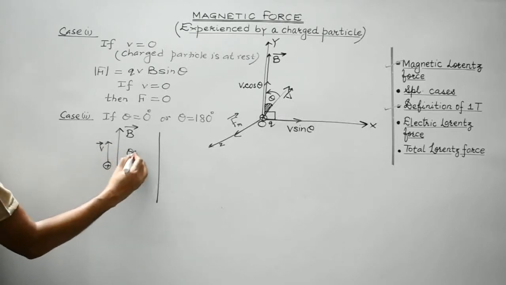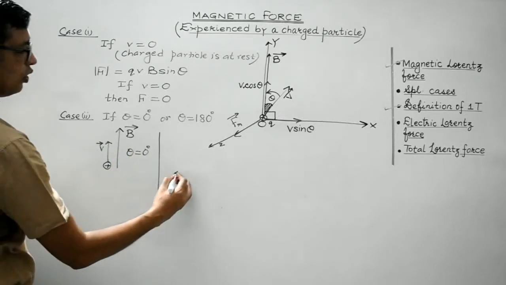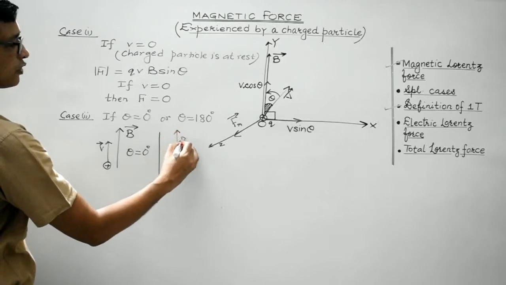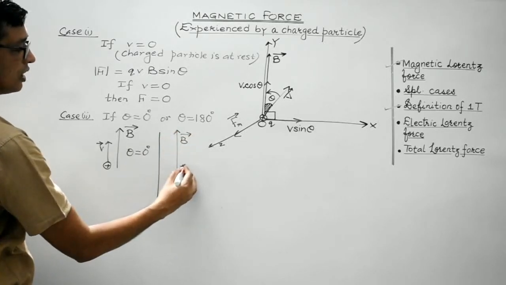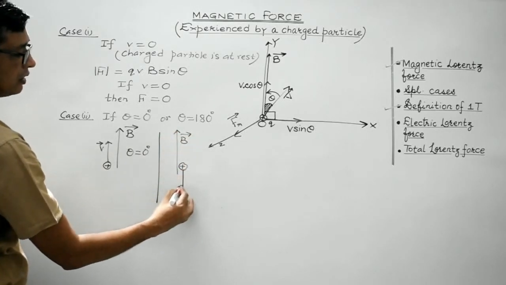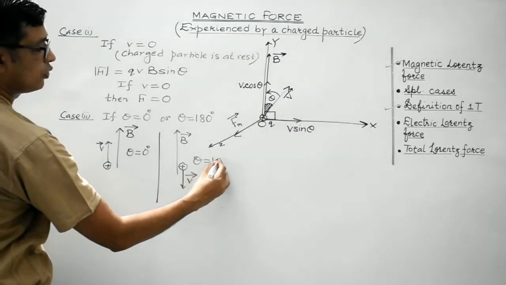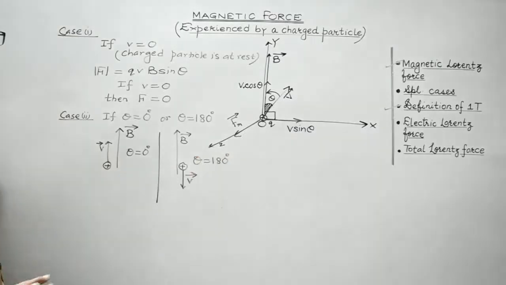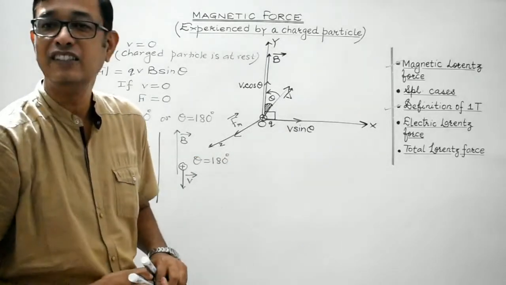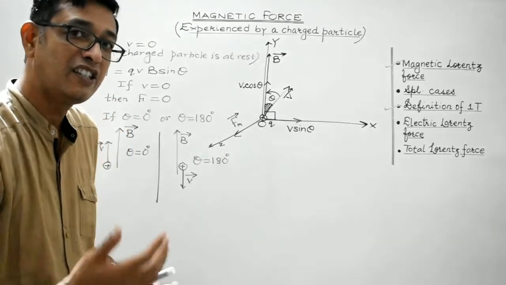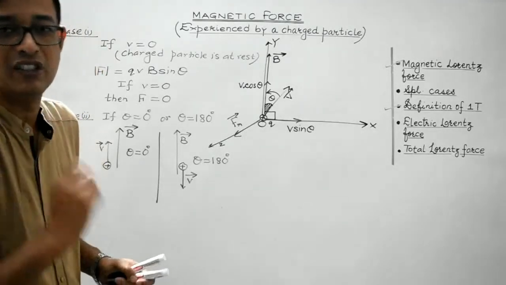So here theta would be equal to 0 degree. Or it can be like this. This is the direction of the magnetic field and the charged particle is moving in a direction opposite to that of the magnetic field. So here theta would be equal to 180 degree. Students, you are aware, sine 0 is 0, sine 180 degree is also 0.